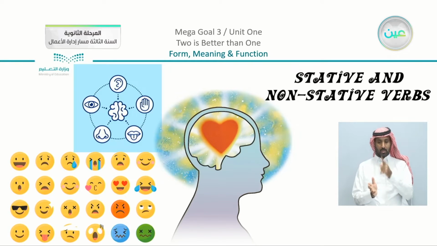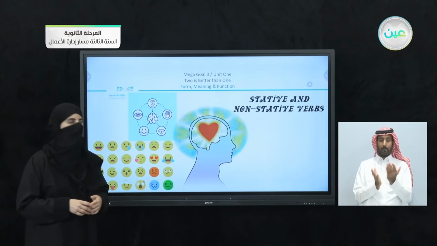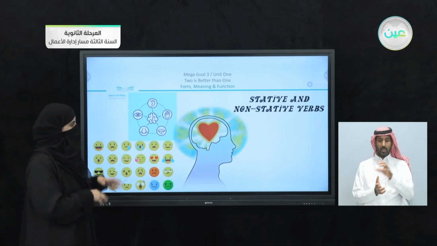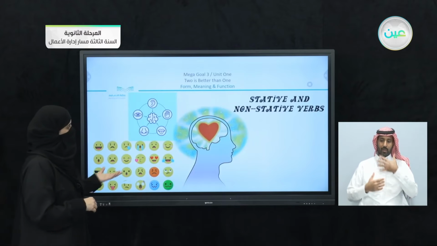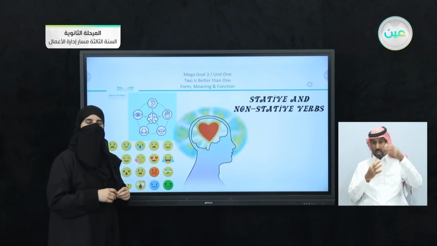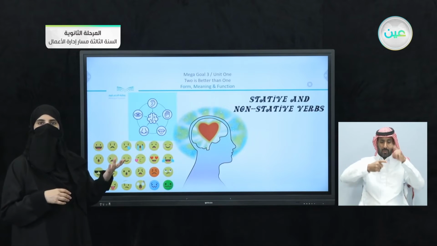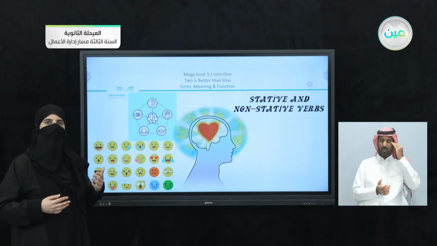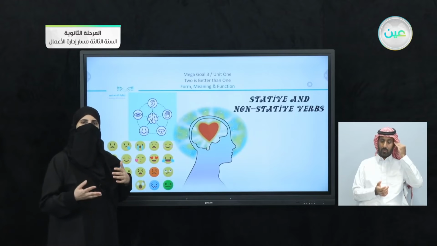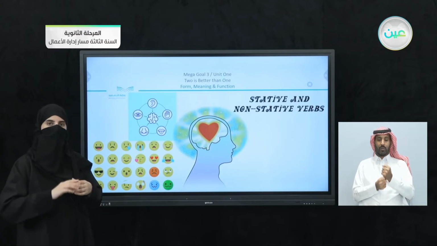Now I have another part, and I'm going to see what is the relation between what we have here and the two forms that we studied. I have here stative and non-stative verbs. Now just to note the pictures that you can see in front of you. You can see that something is attached to the mind. We have some verbs that are connected to how you think, or mental. So we can say, for example, remember, forget, remind, let's say wish. All of these are verbs that you cannot see in front of you.